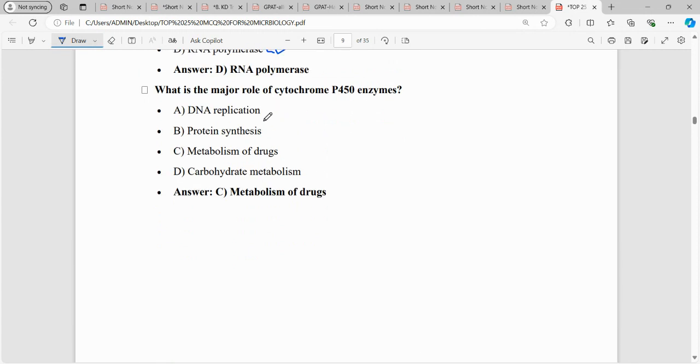Then the next question and the last question for today: which of the following is a major role of cytochrome enzymes? So the cytochrome enzymes are basically involved in the metabolic functions. So there are phase 1 and phase 2 reactions, which are called functionalization and conjugation reactions. So you have oxidation, reduction, hydrolysis, acetylation, methylation, sulfation. So the right answer is metabolism of drug.